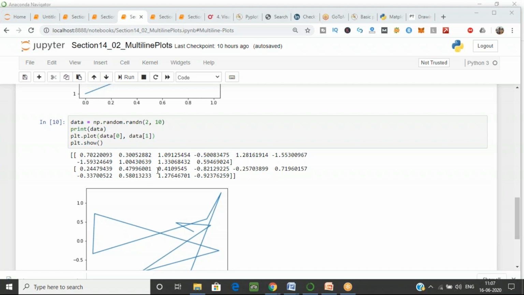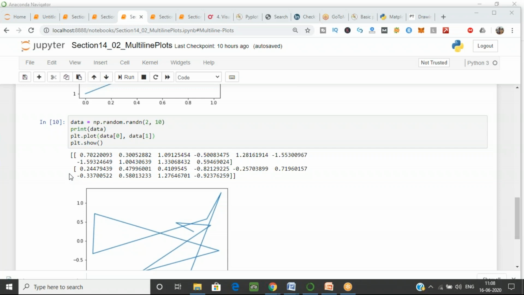This is first and this is second. So I am having 2 rows and 10 columns. Count this: 1, 2, 3, 4, 5, 6, 7, 8, 9, 10. As you can see, we have 2 rows. The first row is starting from 0.7022 and the second row is starting from 0.244.